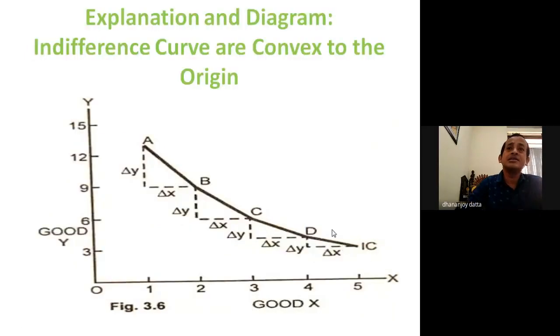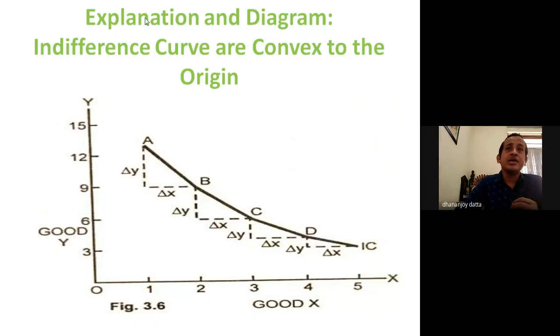Then next, the explanation and diagram of indifference curves being convex to the origin. This is another very important property or characteristic of the indifference curve: indifference curves are convex to the origin.